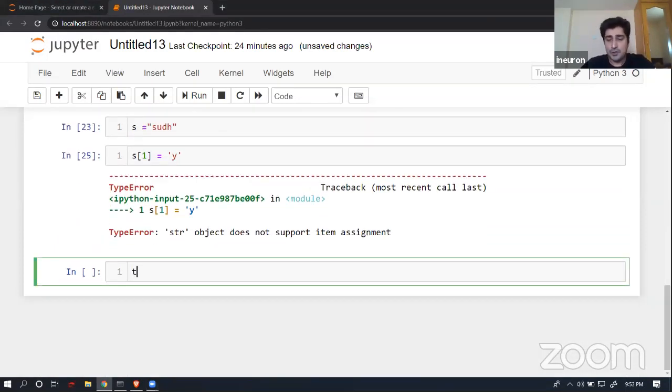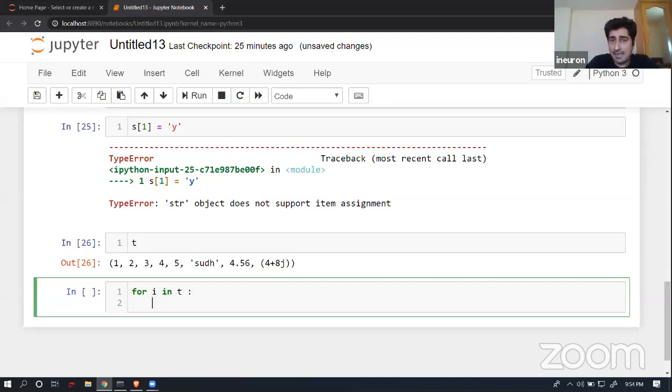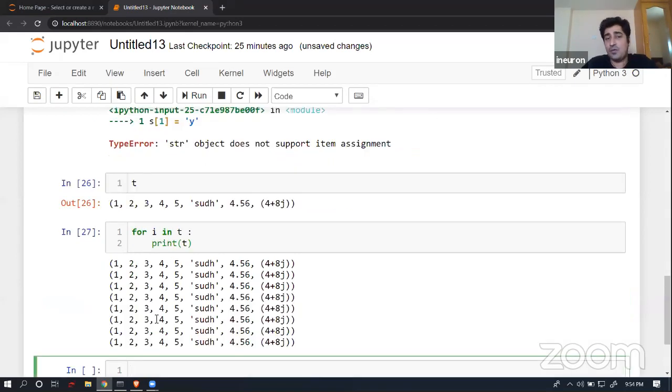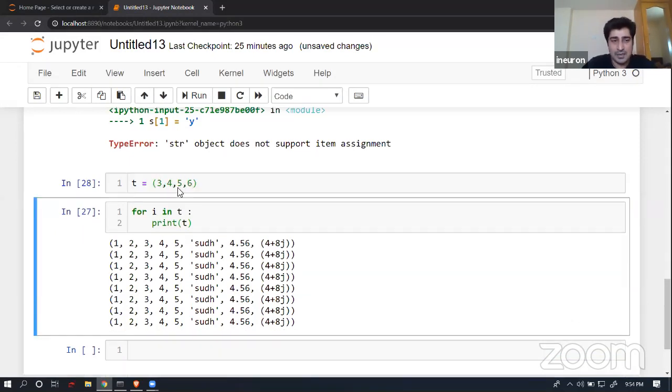Now let's suppose I have a tuple over here, and I wanted to iterate over the tuple using a for loop. Will I be able to do that or not? So for i in t, let's suppose, and print i, and yes, as you can see over here, this iteration operation is a little bit different, I would say. Let's suppose I'm creating a new tuple again. I just wanted to show you some scenario over here.